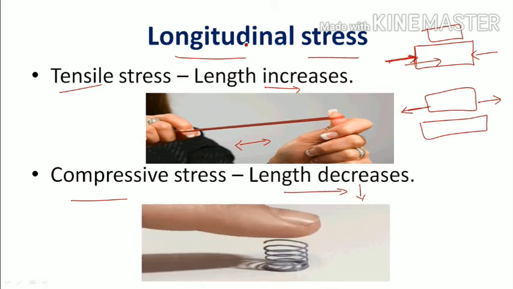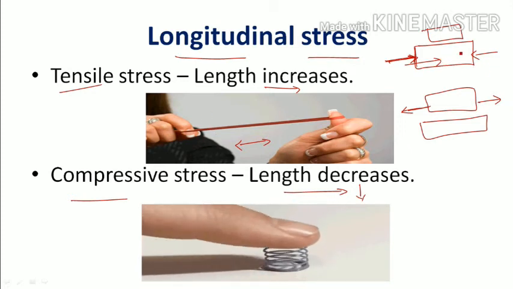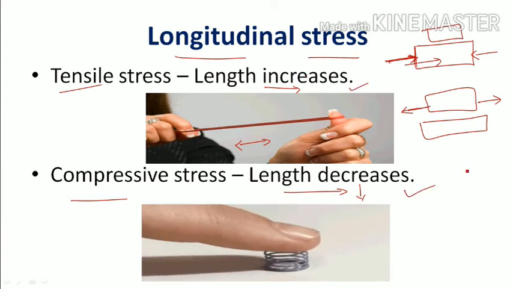So longitudinal stress. What is meant by longitudinal stress? There are two types of longitudinal stress. One is tensile stress and one more is compressive stress. In both cases, the length is going to change. In one case the length increases and in the other case the length decreases.